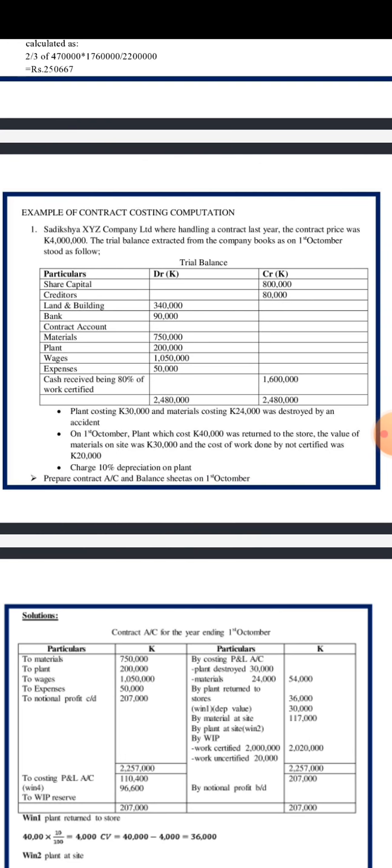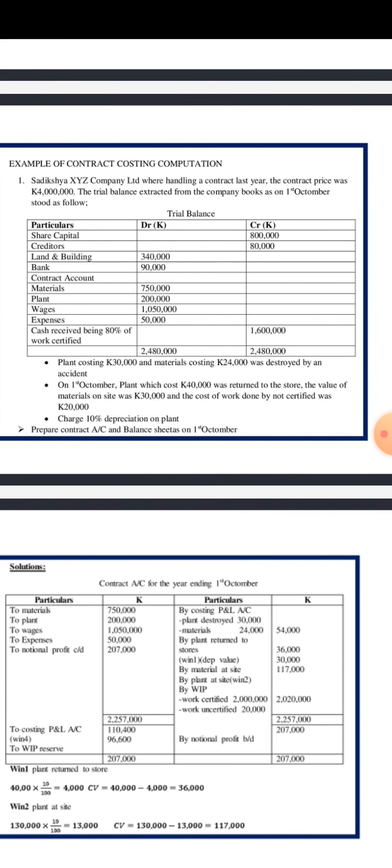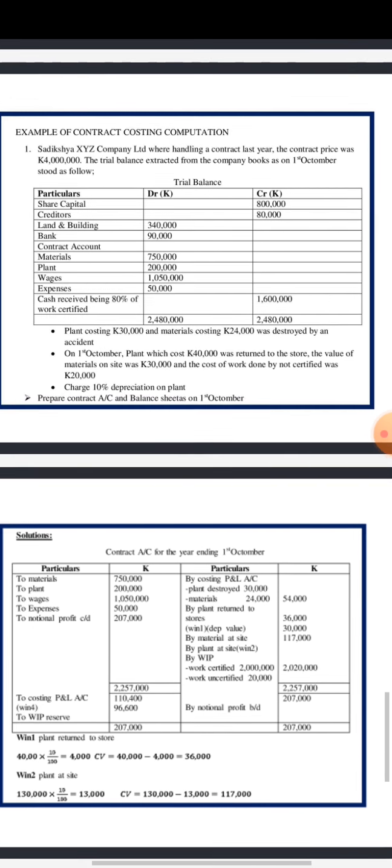Now if you proceed to the additional information that we have been given, the first point there says plant costing 30,000 and material costing 24,000 was destroyed by an accident. So there automatically we know to say this is a loss, an abnormal loss. So we know what this is, to say this has to be credited as in our calculation.